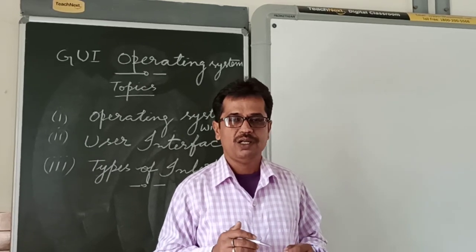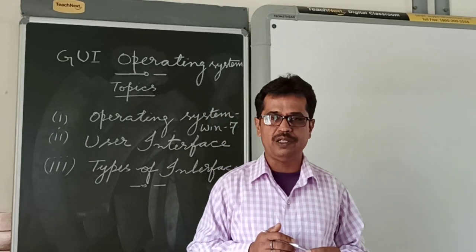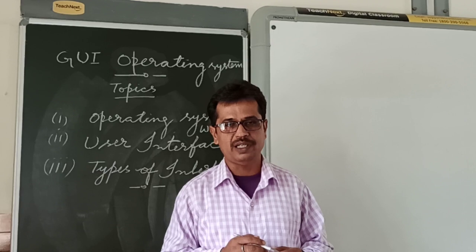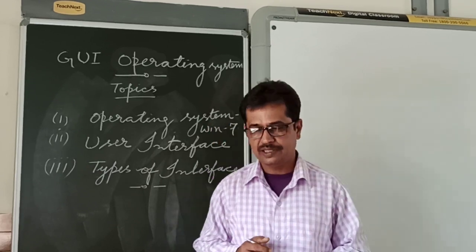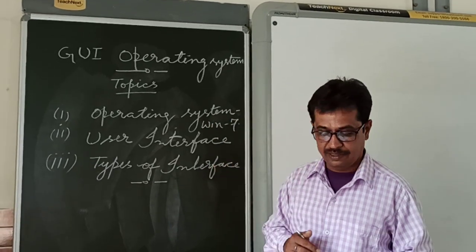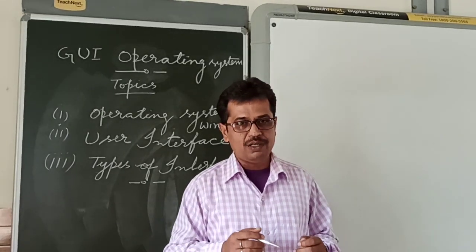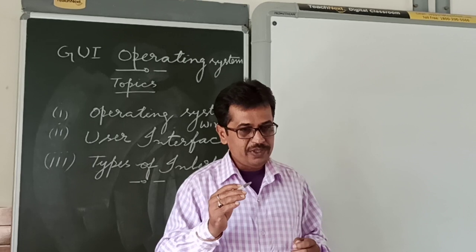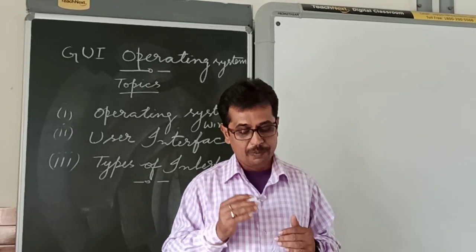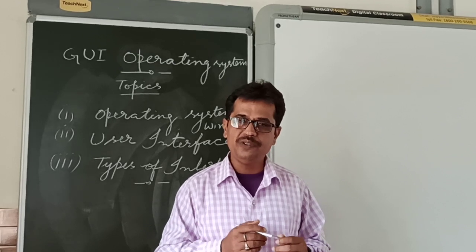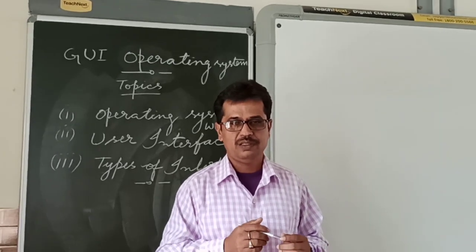Again I repeat, operating system is a software which acts as an interface between user and computer. What an interface is, we will discuss just after this. So this is called operating system. It allows you to communicate with the computer.